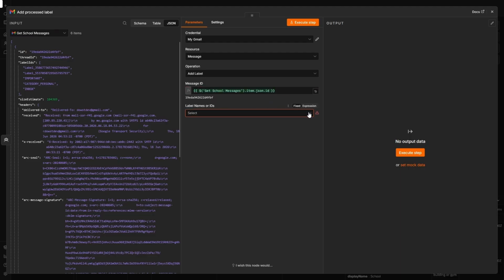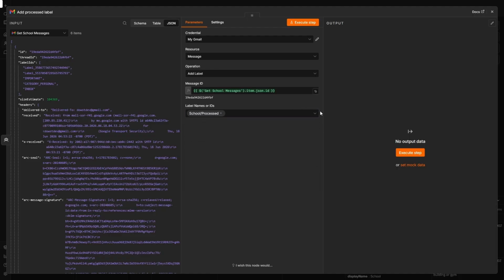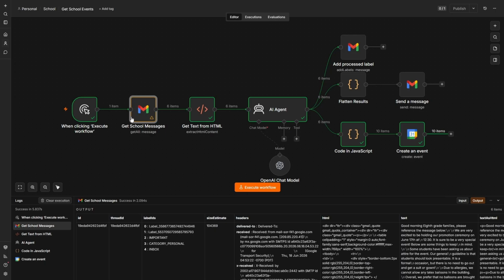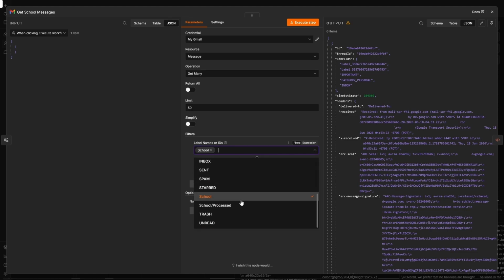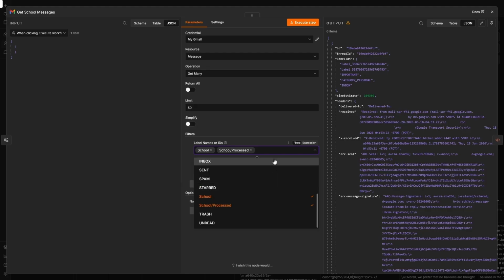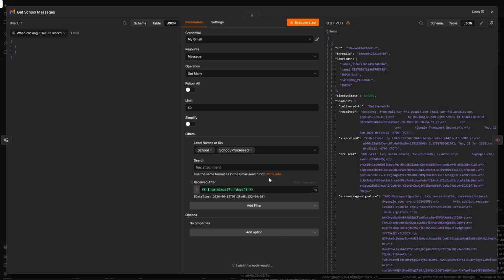So going back to our original get school messages, I'm going to tell that to now mark those as processed. Now what I also need to do is tell the get school messages to not include ones with that added processed label. So if I go back into the get school messages, you can see here where I have the label filter. We have the school and we have the school processed, but there is no negative filter on this. So there's not a way for me to say here, definitively do not include the school processed, but it does support fully standard Gmail search queries.